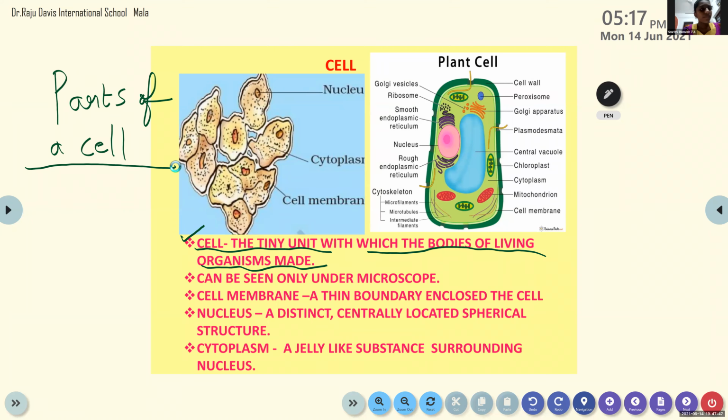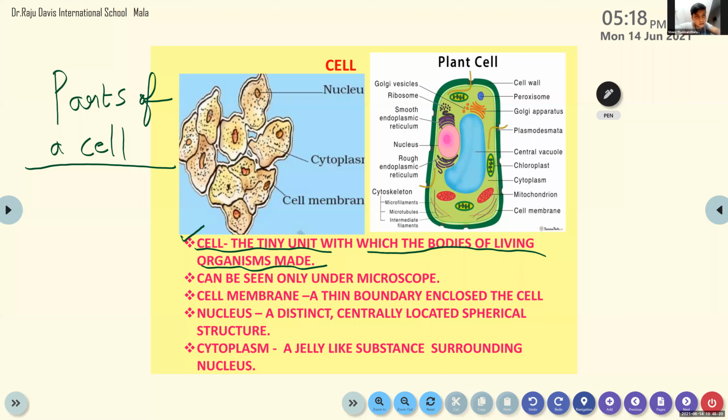Ma'am, do only plant cells have this nucleus, cytoplasm, and cell membrane? All cells have all these three things mainly. So that is what we are learning, only the main parts. Other parts we will learn in higher classes. All the cells, plant cell, animal cell, human cell, all are having these three main parts.